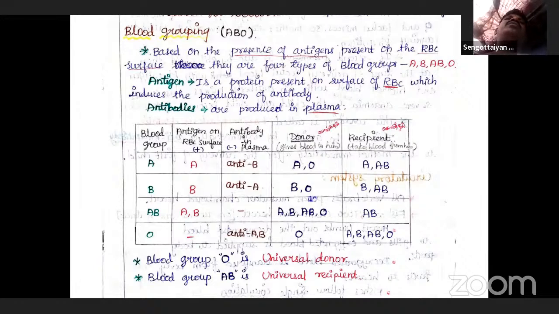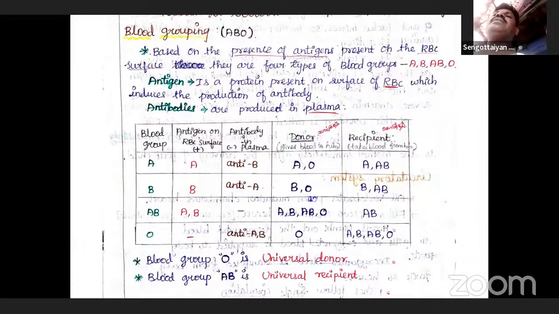Clear? Similarly, the natural antibodies are formed by genetic control, meaning anti-A and anti-B, which are present in the plasma.